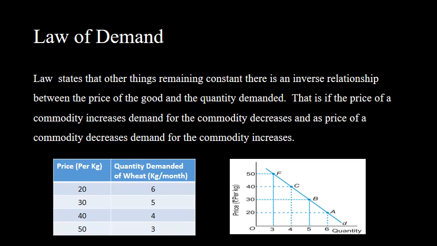When we plot this schedule, we will get the demand curve, which is a downward sloping demand curve. Point A, point B, point C, point F on the demand curve. These points show different quantities of a commodity demanded at different possible prices. When the price changes from 20 to 30, demand decreases from 6 to 5, when it changes from 30 to 40, it decreases from 5 to 4. When it further increases from 40 to 50, it decreases from 4 to 3.